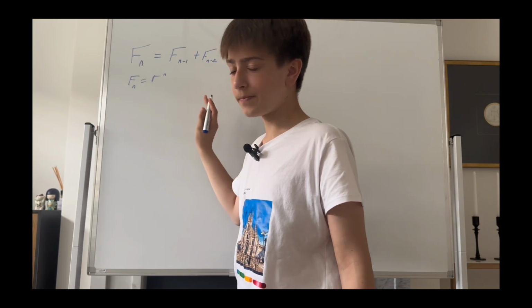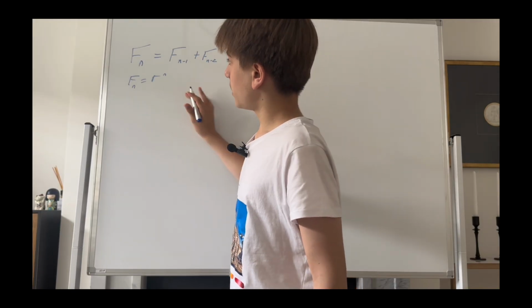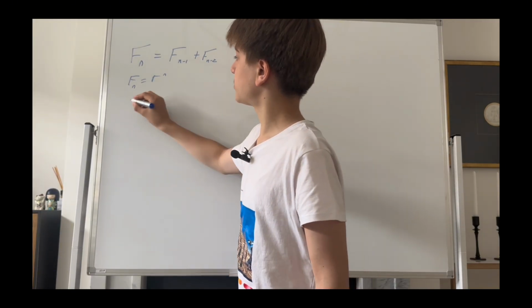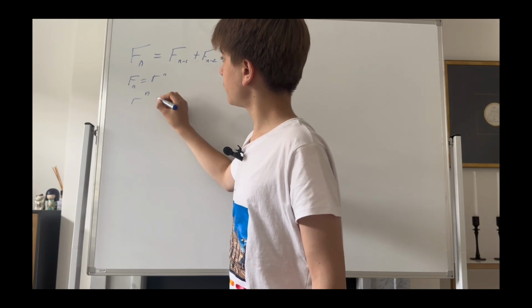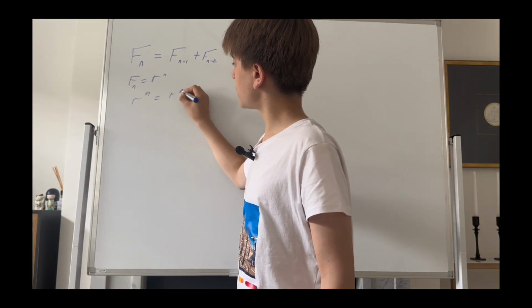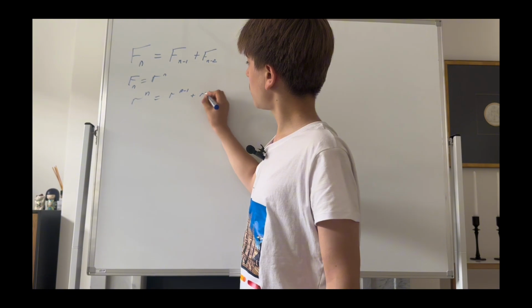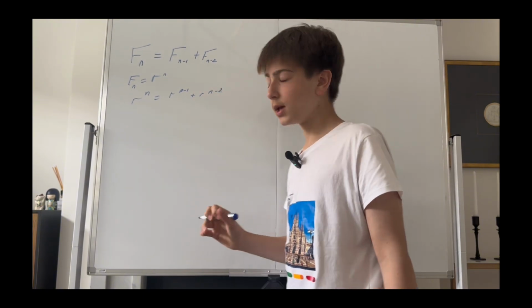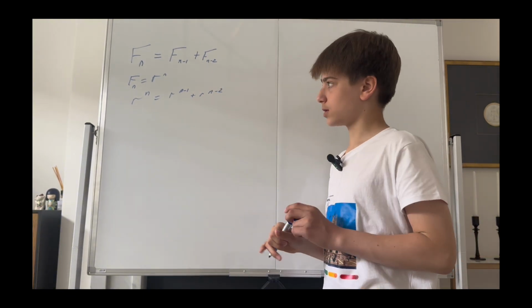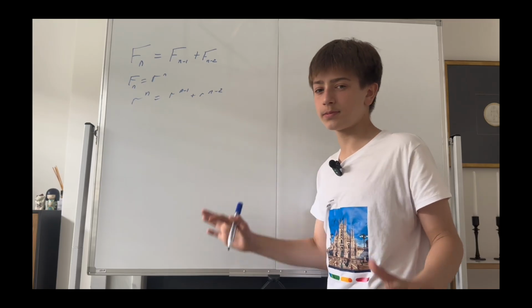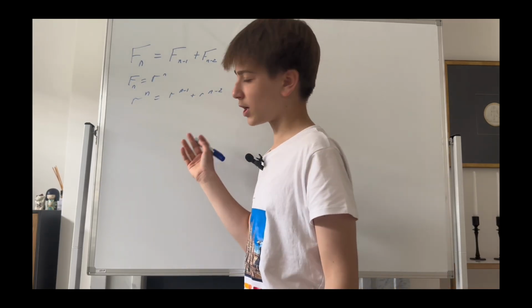Let's substitute this: r to the n equals r to the n minus 1 plus r to the n minus 2. Next, let's divide this by r to the n minus 2.